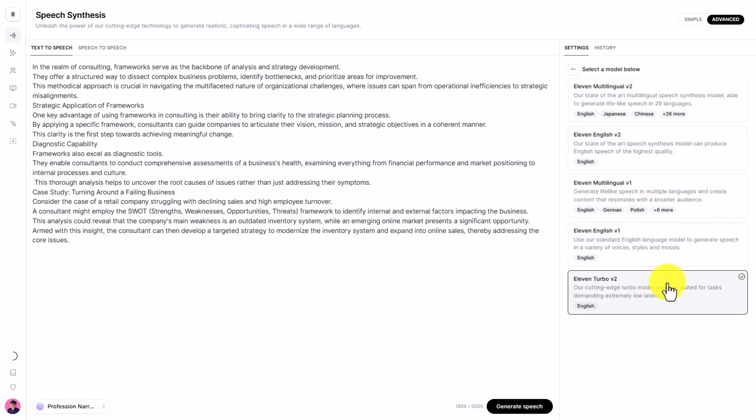So what we'll now do is we will now generate speech.